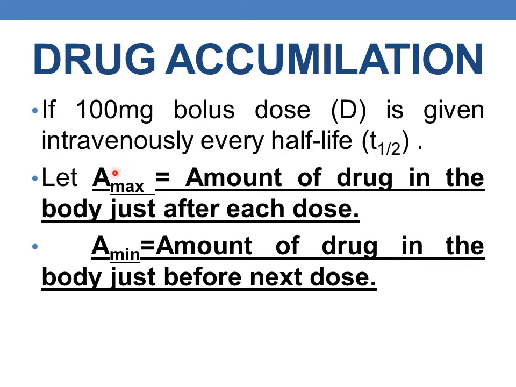Let us consider two more terms, A max and A minimum. A max is the amount of the drug in the body just after each dose. I repeat, A max is the amount of the drug in the body just after each dose, whereas A minimum is the amount of the drug in the body just before the next dose.